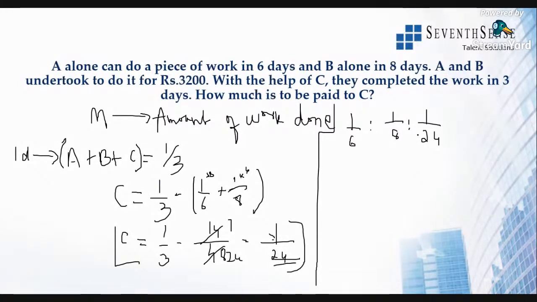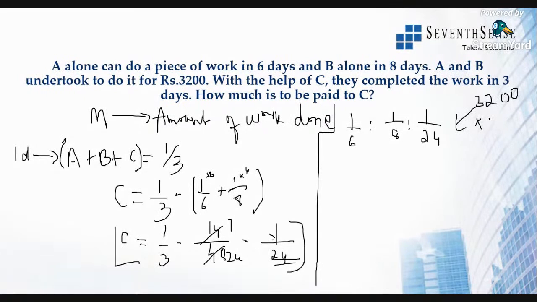Since it is a fraction, we need to divide that 3,200 rupees in this ratio. All right, so we need to find out the whole number. So the fraction is there, the ratio has to be converted into whole numbers. I told you how to convert the fraction into whole numbers. That is by finding out the LCM and multiplying it. If you did not understand, you can check out our YouTube channel.